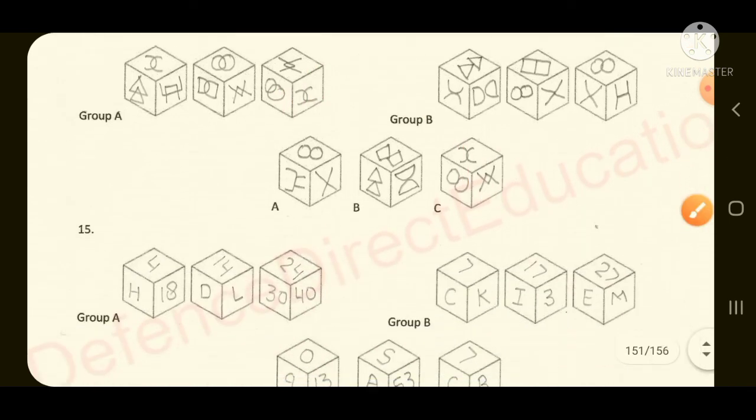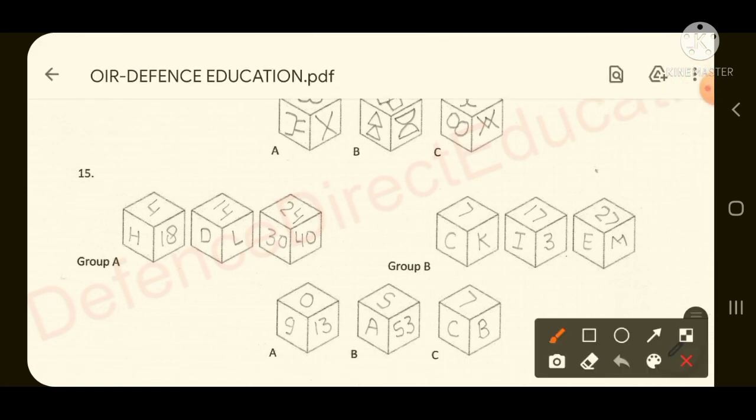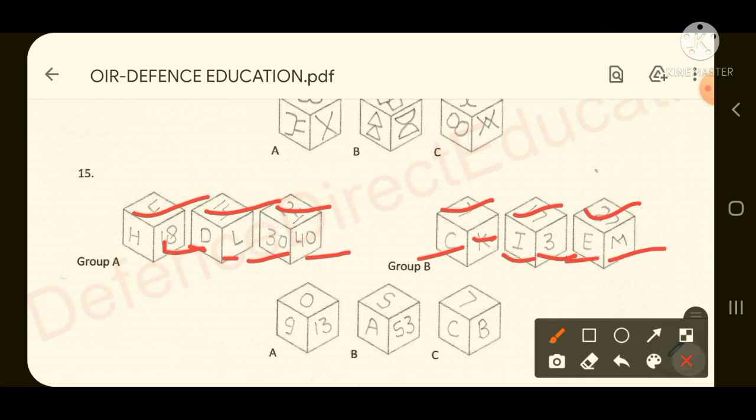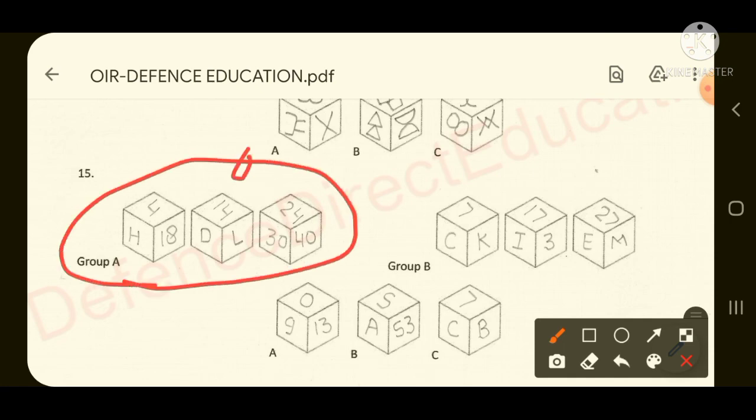Coming to the last and final question of the day. If you look at the question very carefully, here 4, 18, 14, D, L, 24, 40, 30. Here it is 7, C, K, 7, 17, 3, I, 27, M, E. You will see that in group B odd numbers are there.